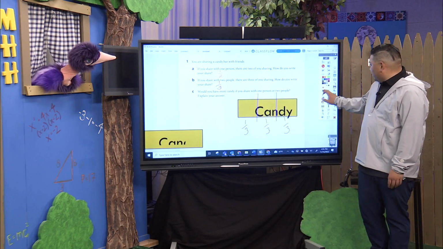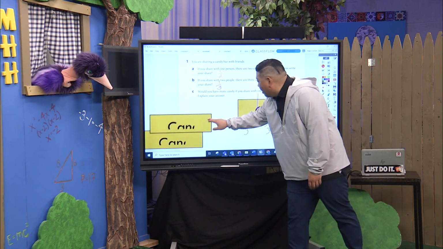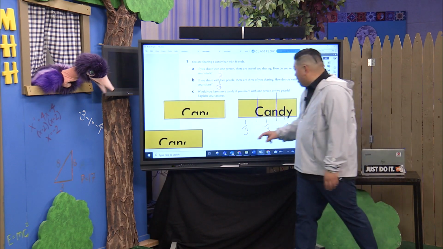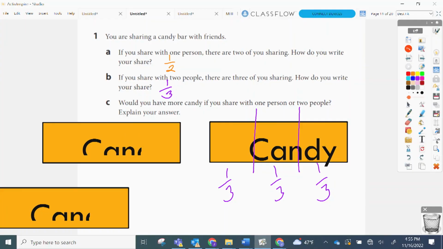All right, so let's go ahead and bring back this. Oh, you have other candy chocolate bars. Oh, candy bars. And we said earlier that if we had 1/2, it would look like this. Here we go. So now let's look at our last question.